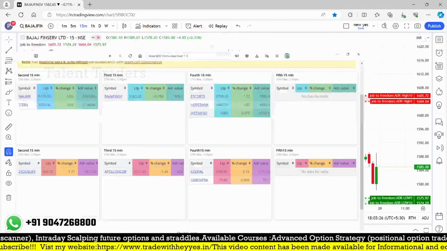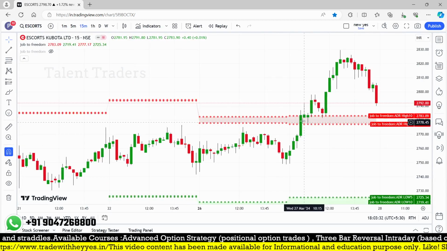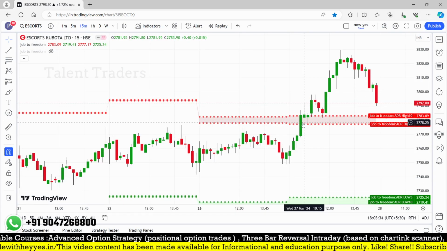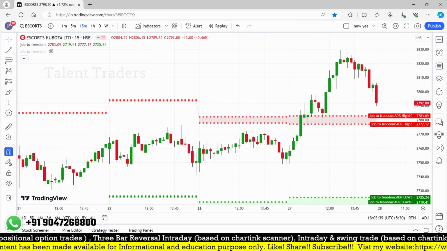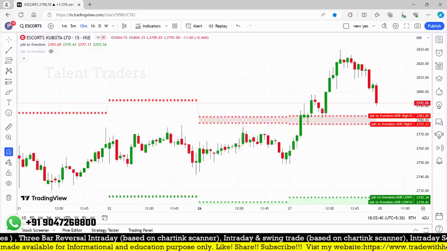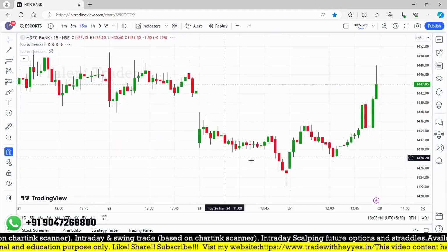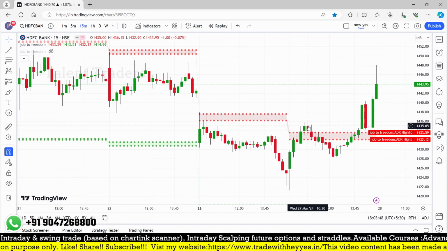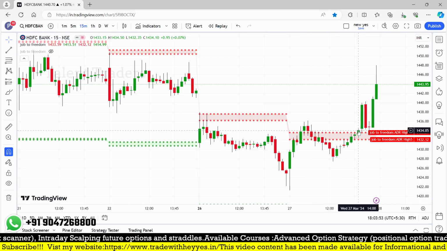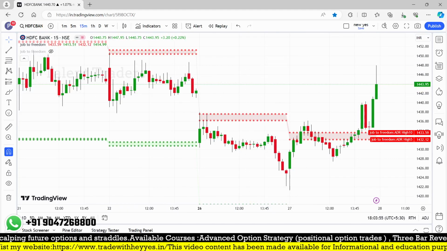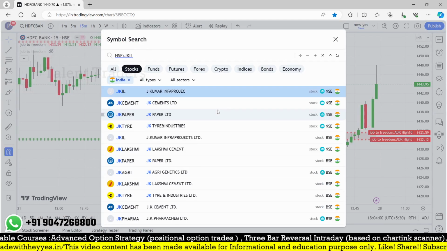Two stocks, HDFC and Escorts, are on the fourth candle. Here is the fourth candle that gave you such a good result on the upside. And Escorts, one more stock, HDFC Bank and JK Cement. This is also after the high broke and the stop loss. Then there was another trade near closing hours. And one more thing, JK Cement may not be liquid.